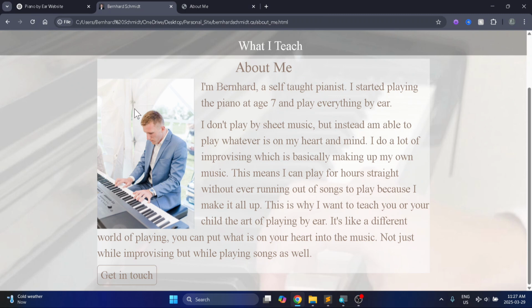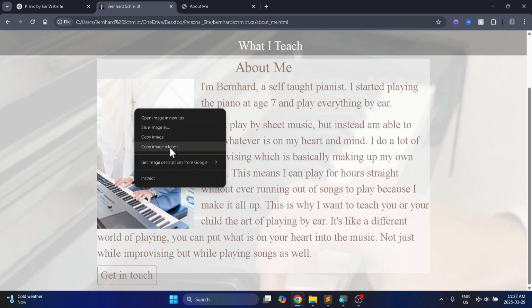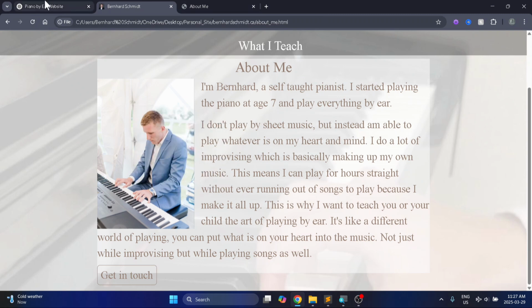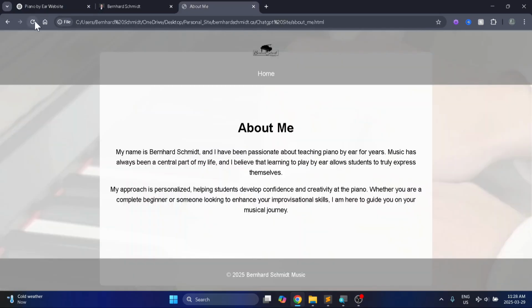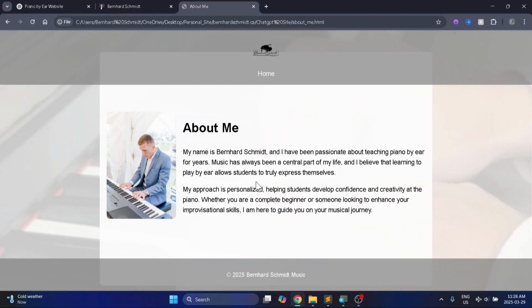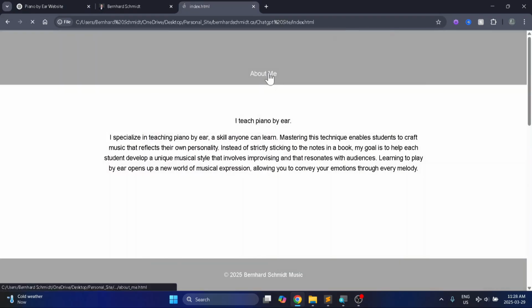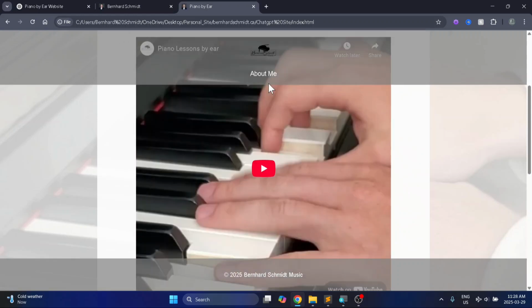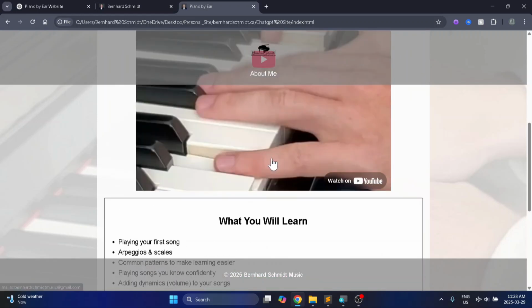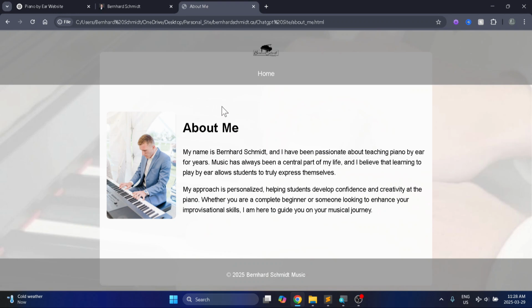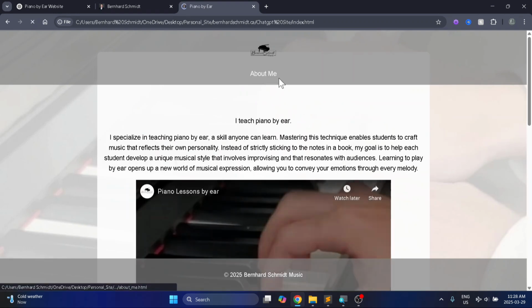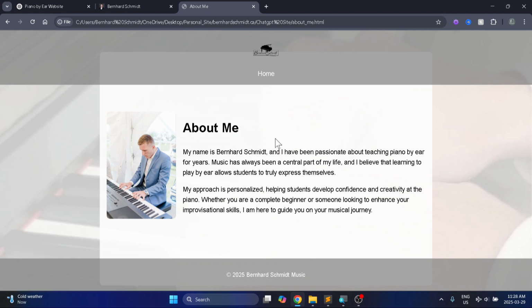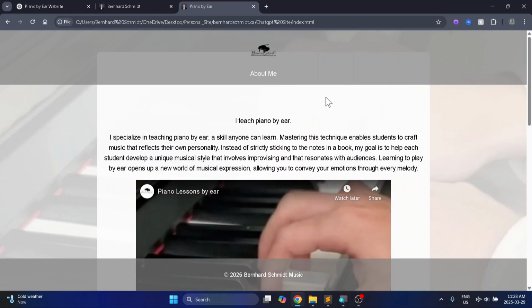We're just missing this image. So I'm going to grab the image URL. And there's the image. So now we have a functioning page here, the main page, and the About Me, and the links actually work. And it's automatically added the link back to home, taking me back to the main page. So we have successfully recreated both of these pages, sort of.